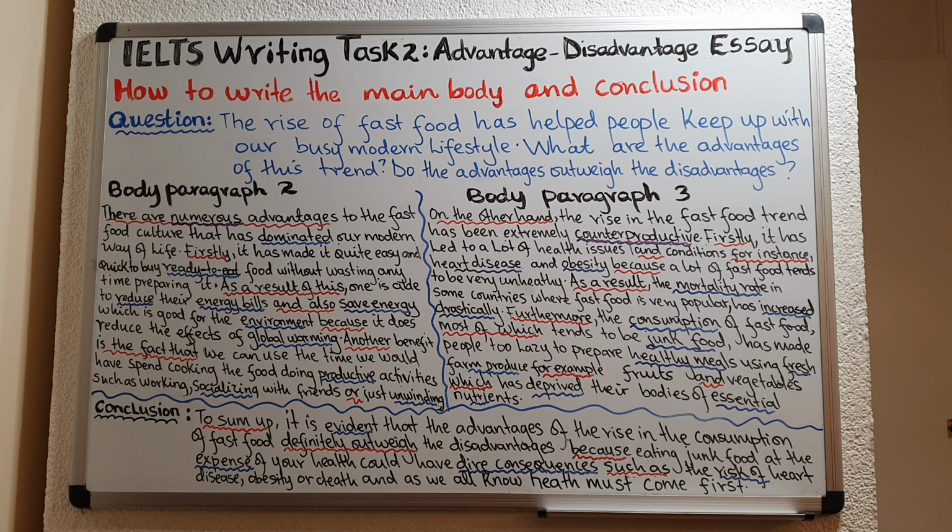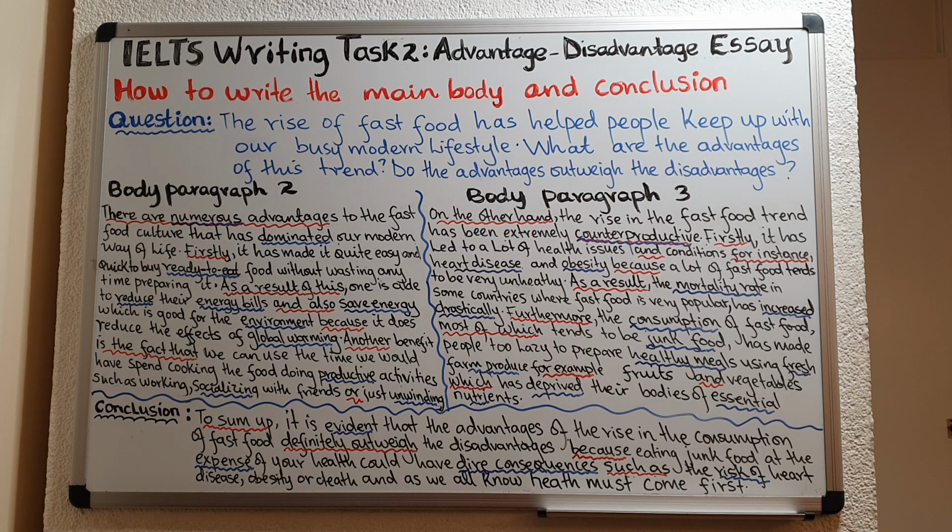The first thing that you do is introduce the body paragraph with a topic sentence. In the topic sentence, that is where you state very clearly what the rest of the paragraph is going to be based on. And in this case, this is an advantage-disadvantage essay. So the topic sentence of your body paragraph 2 should be about advantages.